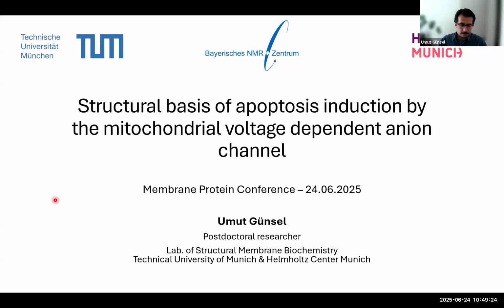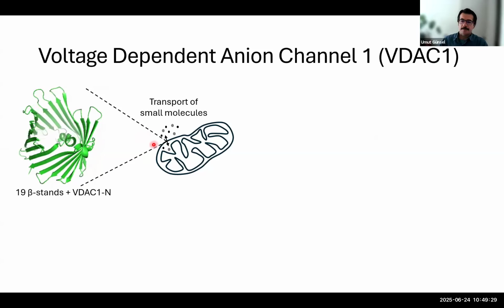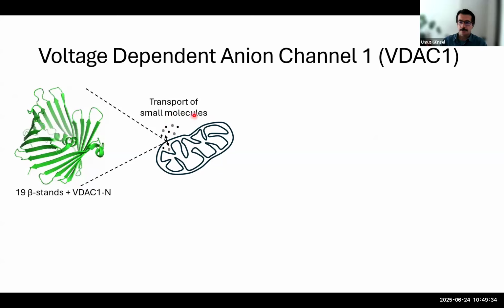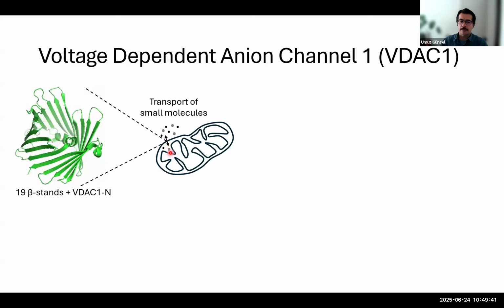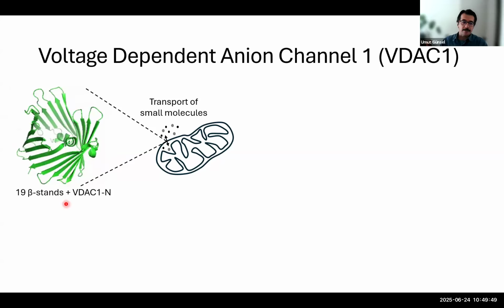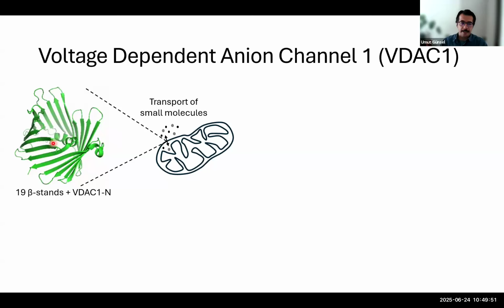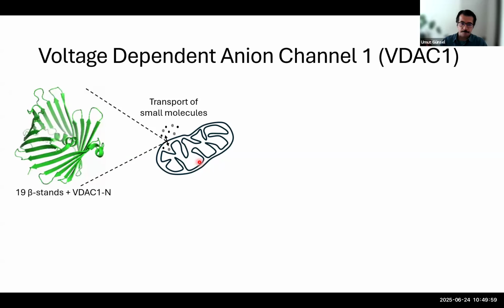As you may already know, VDAC is found in the mitochondrial outer membrane, and its main function is transport of small molecules across the outer membrane, like ATP, ADP, or metabolites, or small ions. This protein is comprised of 19 beta strands, making this nice beta barrel channel, and it also has an N-terminal alpha helical domain, which resides inside the pore in the canonical conformation.